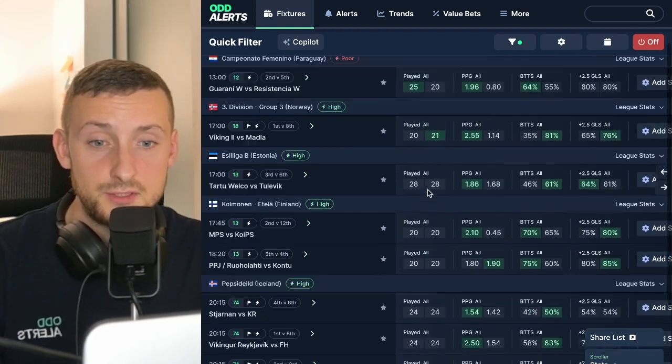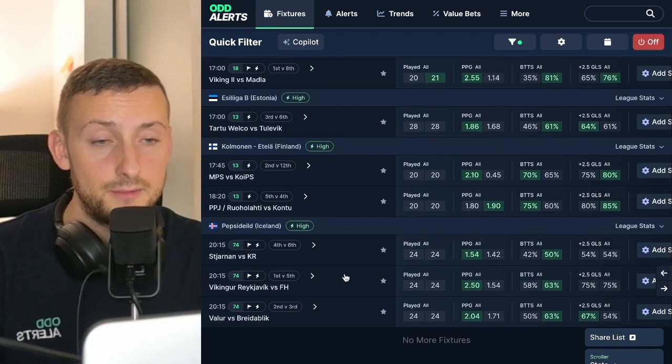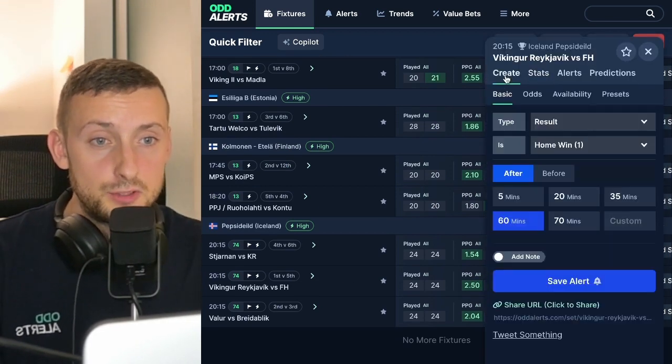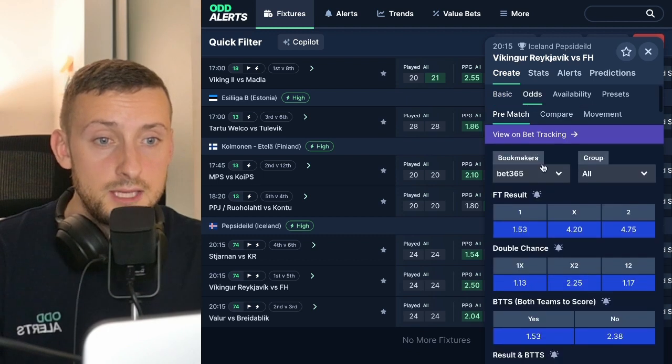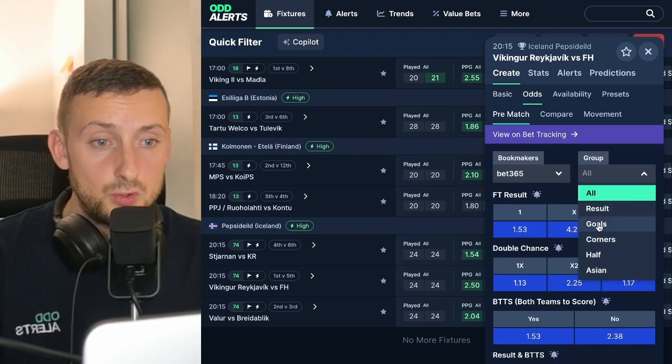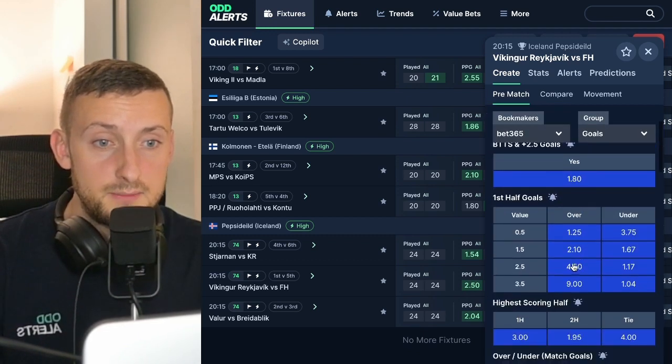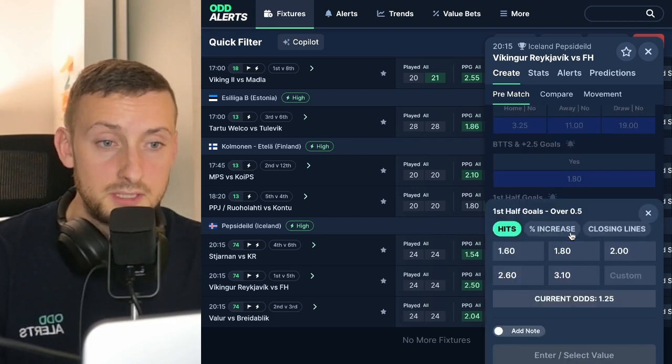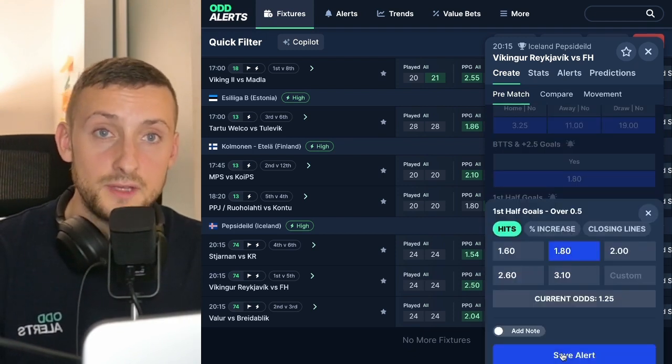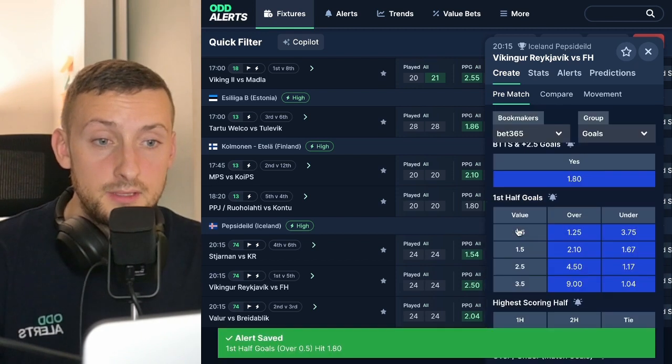I'll just show you how to do that for the game that we looked at. If you click on the game, and then you go to create, you go to odds, and you can go to goals or half. We'll go to goals, and we'll find it in there as well. First half goals, 1.25. You can click on it, and we'll just say, let me know if it hits 1.8, save the alert, and that's done.